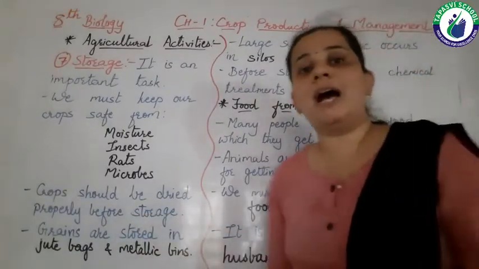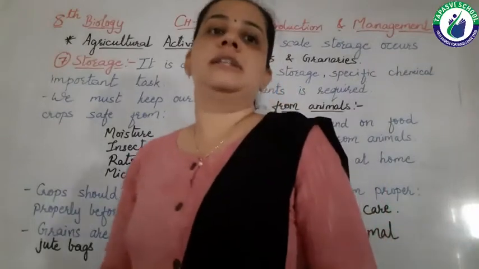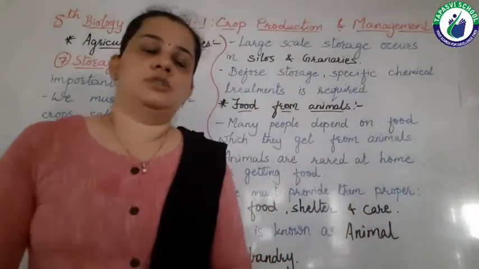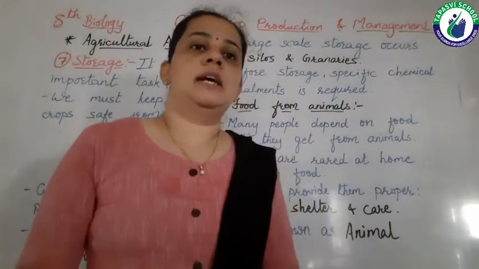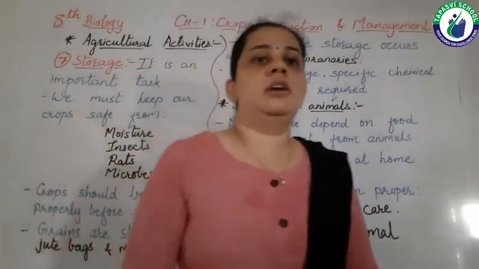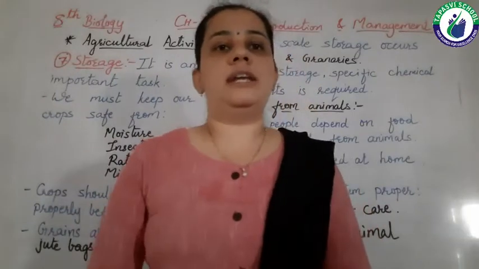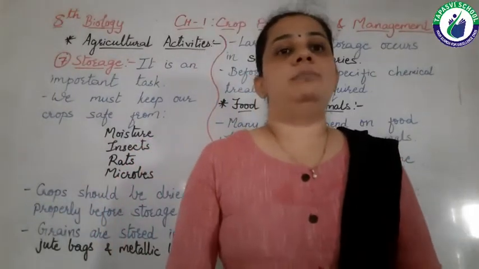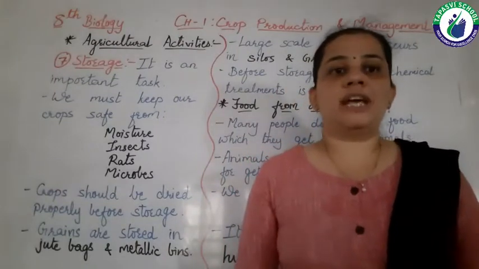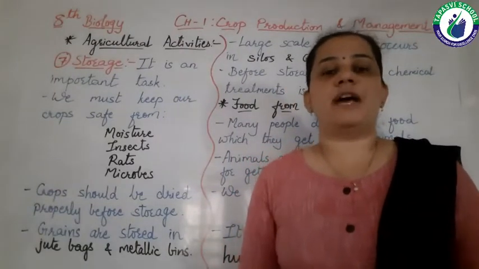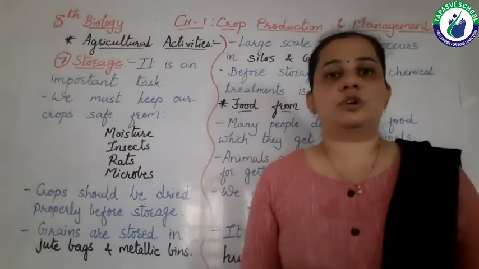Now how can all these crops be stored? Farmers can store these crops in gunny bags, right? Or they can store them in metallic bins. These are the storage containers in which farmers can store these crops.